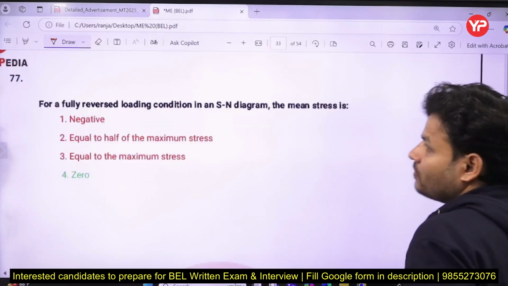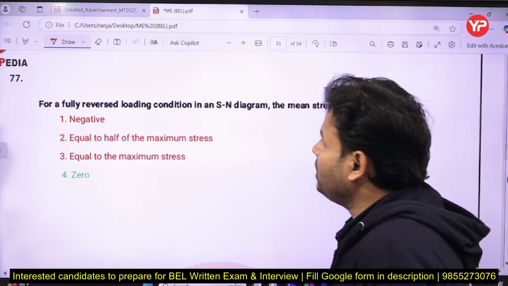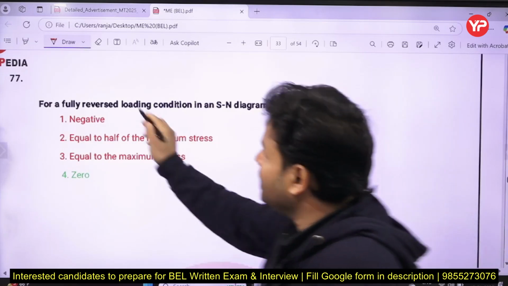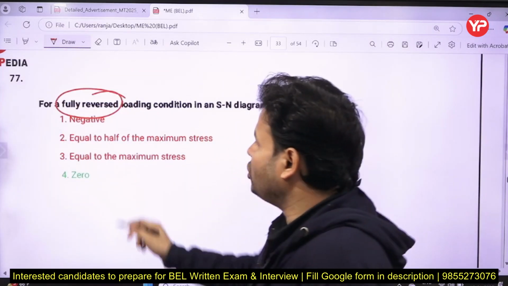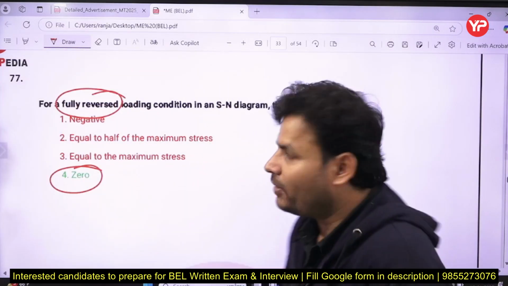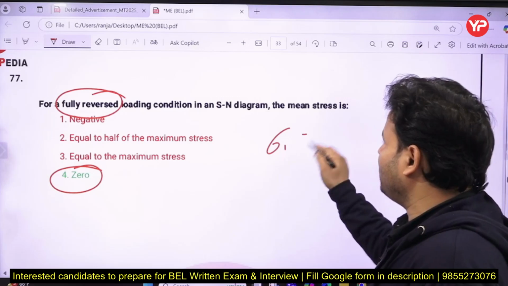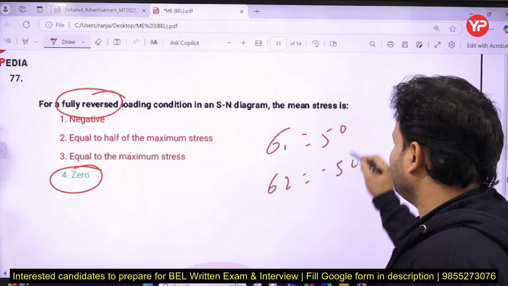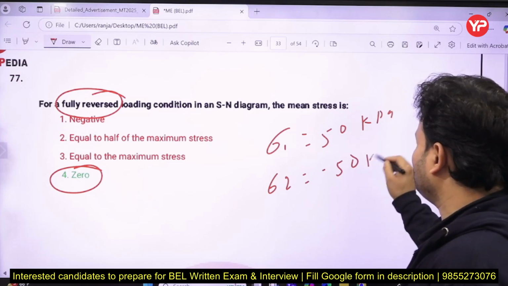Next question, for a fully reversed loading condition, in the S-N diagram, the mean stress is, okay, fully reversed, right? Fully reversed, then it will be 0. If you talk about fully reversed, like sigma 1 is 50, so sigma 2 is minus 50, right? This is kilopascal. Let's assume this one is also kilopascal.